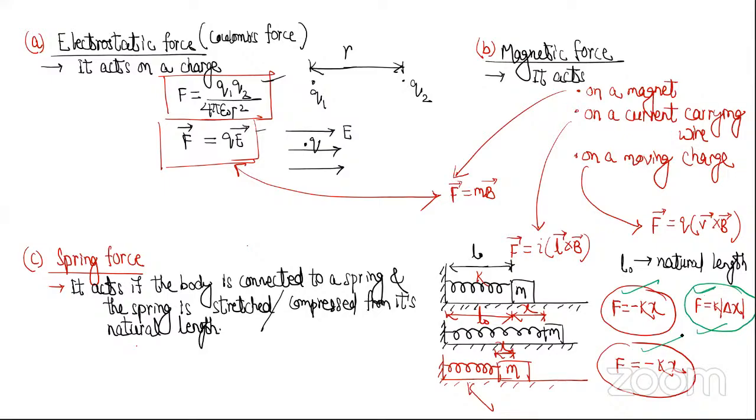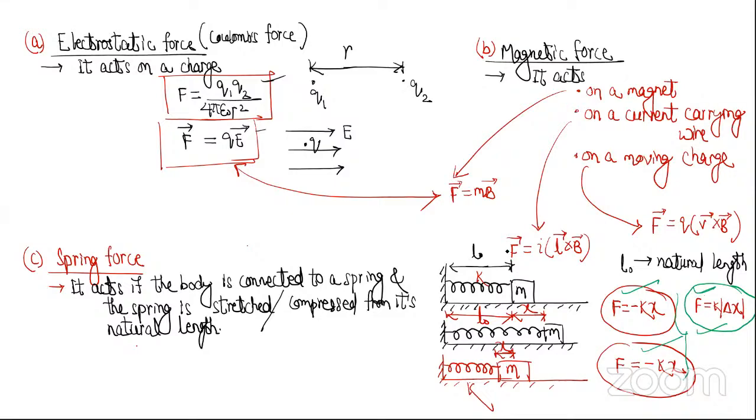When you have to mention vector quantities, it is your choice whether to tell the direction or not. But if you are putting the value in an equation, then you must put it with sign. If you are just mentioning it, you have a choice whether to tell the sign or not. So sometimes people may write f equal to kx, sometimes f equal to minus kx. But whenever you have to put it in an equation, you have to put f equal to minus kx. Otherwise, there will be a mistake. Writing like this includes magnitude and sign.